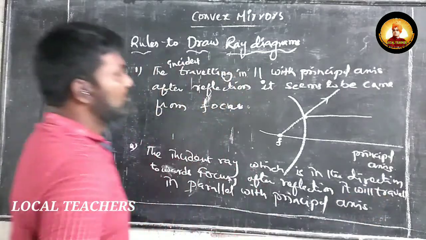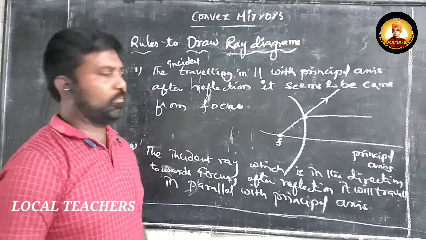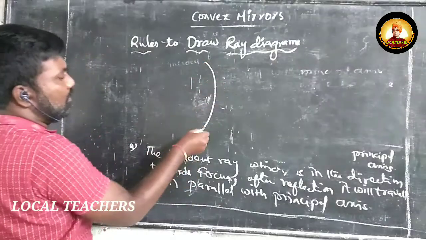So here we will draw the ray diagram of this convex mirror.